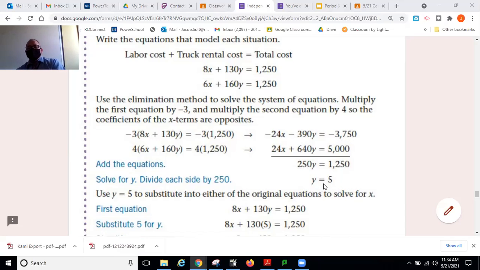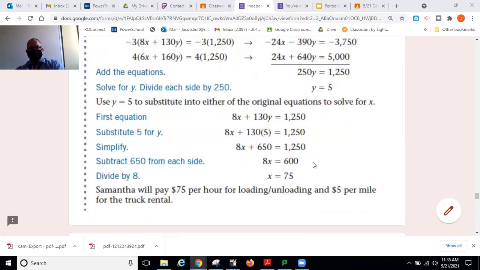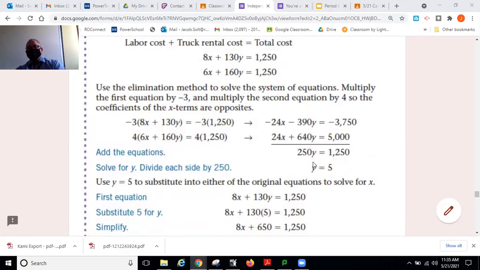y is 5. That means they're charging $5 per mile. Is that possible there? I suppose it's possible. Just trying to think, that seems pretty steep. Yeah, $5 per mile. That's pretty steep. Okay. They're charging $5 per mile.